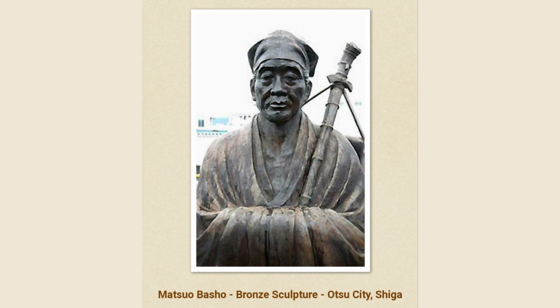Winter Days, which was published in 1684, Spring Days, which was published in 1686, and The Narrow Road to the Deep North, which was published in 1694, are the important works of Matsuo Basho. Matsuo Basho died on November 28, 1694, in Osaka.